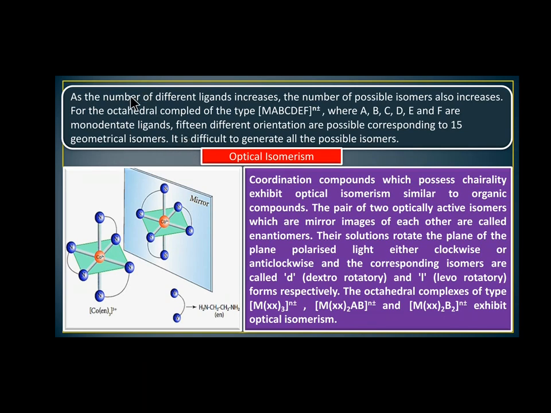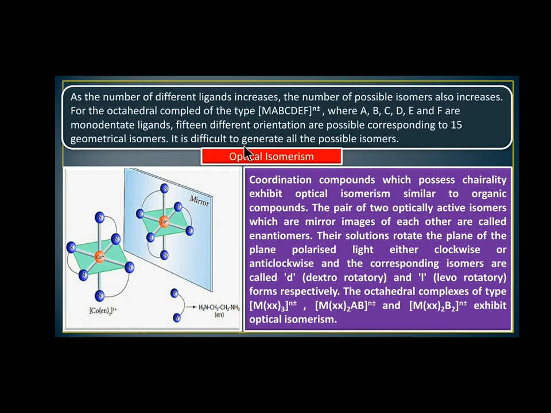So what is the condition? As the number of different ligands increases, the number of possible isomerism also increases. So here, the number of different ligands are A, B, C, D, E, F. So these are different types of ligand. As different ligands increase, the possible isomerism also increases. These are monodentate ligands. In this case, 15 different orientations are possible, corresponding to 15 geometrical isomers.